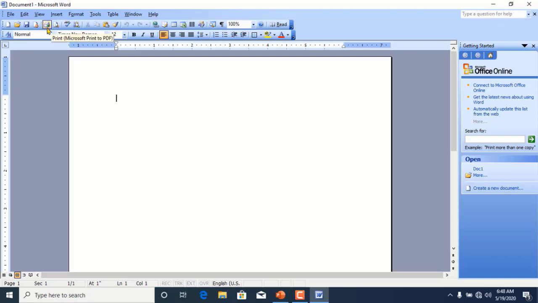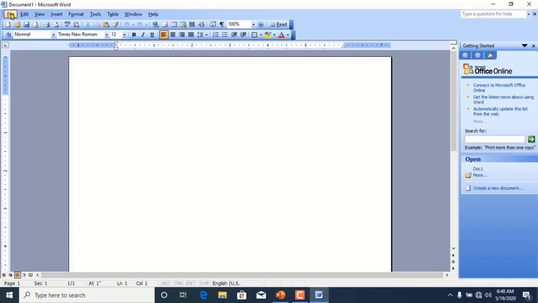This is menu bar available here. Different menus are available on the menu bar. Menu bar is just below the title bar. There is file menu, edit, view, insert, format, tools, table, window and help.